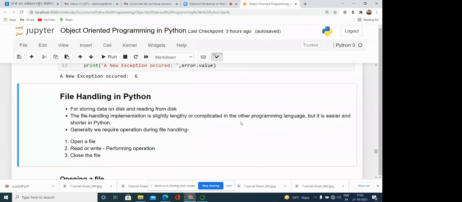data at that time is handled temporarily in the RAM. While you are terminating your program, the data is not available. Suppose you have created a linked list or an array, you have put certain values in the array, or you have generated a matrix, and after that you have multiplied the matrices, and